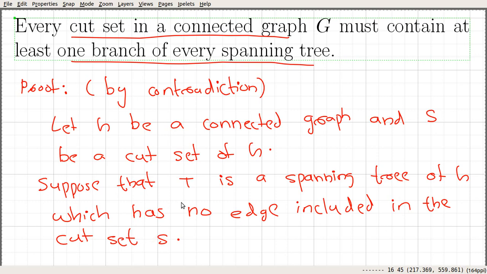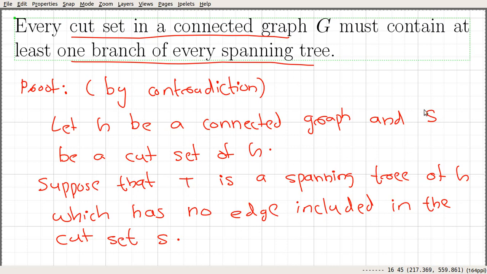Let's see what is going to happen if this is the case. Since T is a spanning tree, it includes all the vertices of this graph G. Next, we look at the subgraph of G that is obtained by deleting this S. Since S does not include any branch edge of this spanning tree, G minus S will still be connected, because G minus S will have this T as a subgraph, and since T is a tree, G minus S will still be connected.